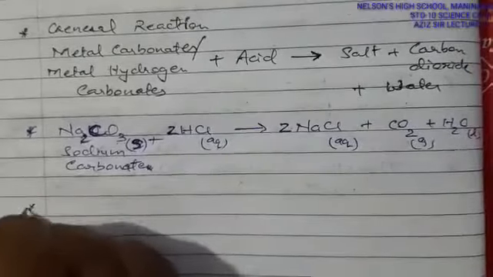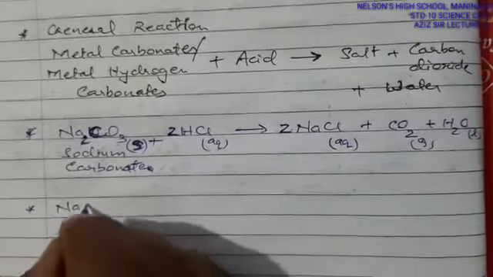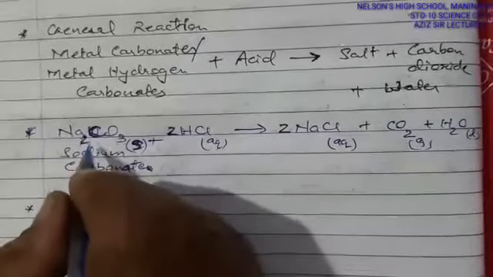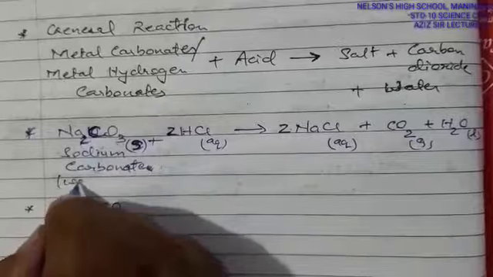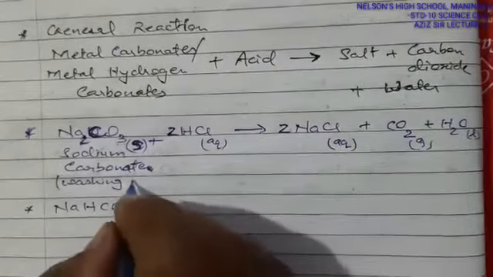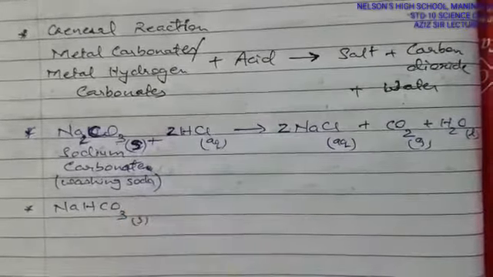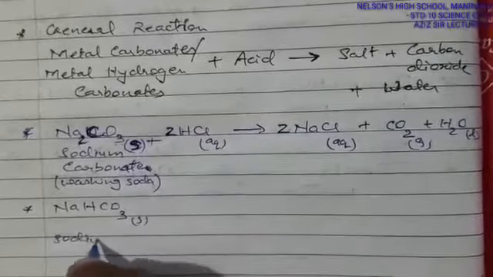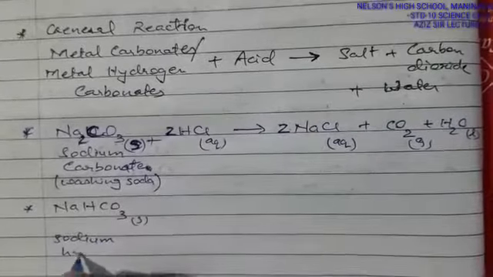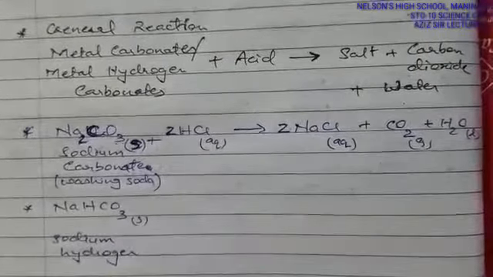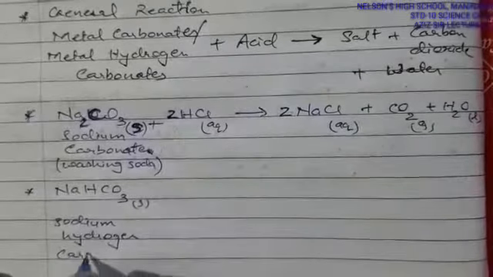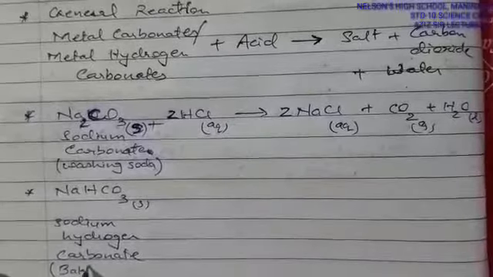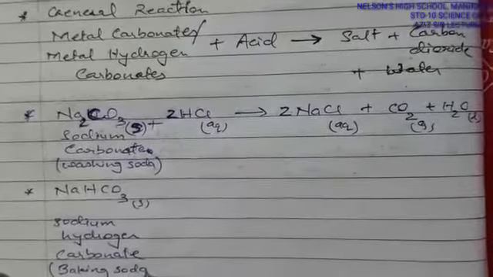Second, we are going to take a metal hydrogen carbonate, that is NaHCO3. In other words, this is called washing soda. We are going to learn about it in a later part of this chapter. This is called sodium hydrogen carbonate, and its common name is baking soda.